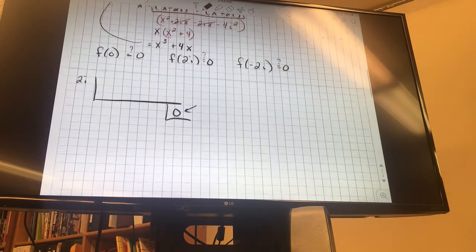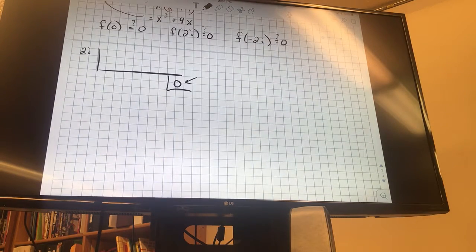All right, let's go ahead and do example 3. It says write f of x equals x to the 5th plus x to the 3rd plus 2x squared minus 12x plus 8 as a product of linear factors and list all the zeros.